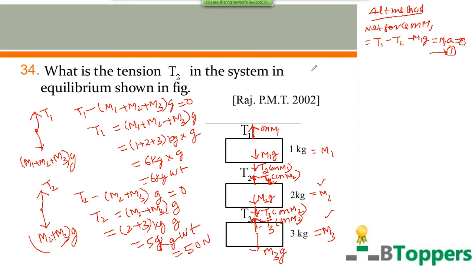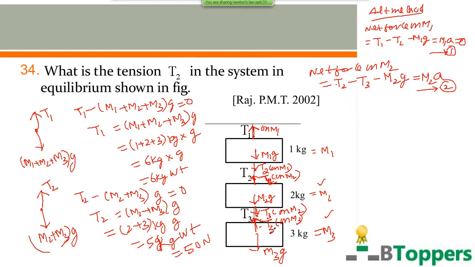So the magnitude of the net force on M2 in the upward direction is T2 minus T3 minus M2G. From Newton's second law, the magnitude of this net force on M2 must be equal to the product of mass M2 and the magnitude of its acceleration. In case the three masses are moving upwards with some acceleration, we can say the magnitude of acceleration will be the same for all three masses.